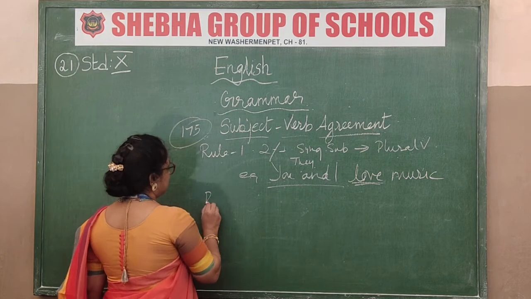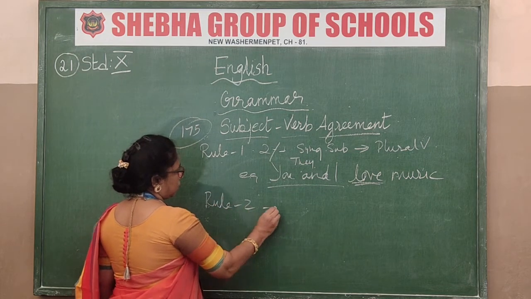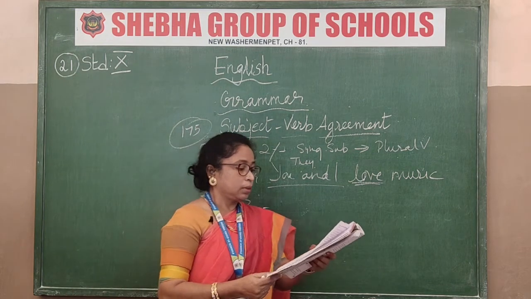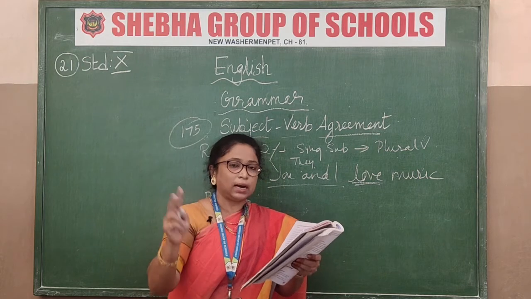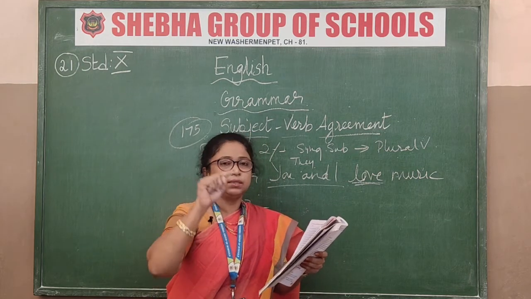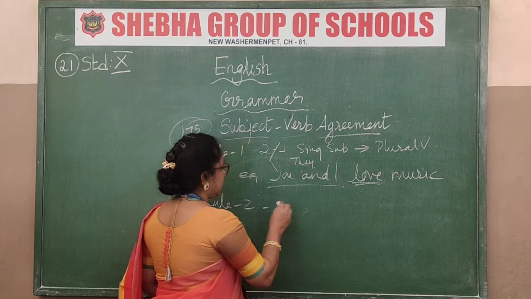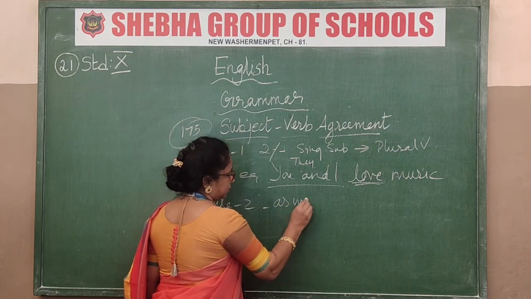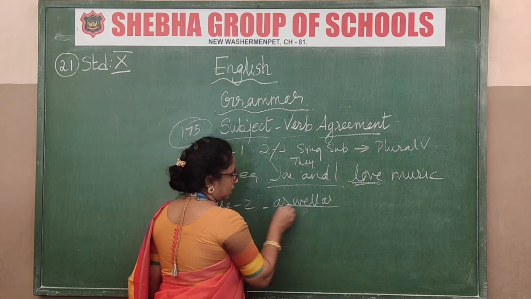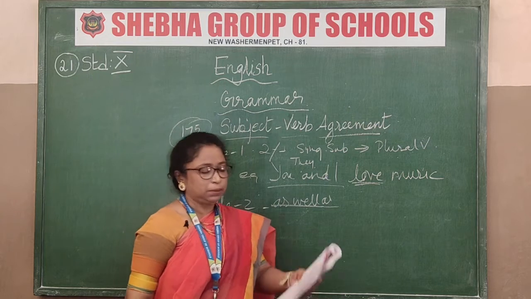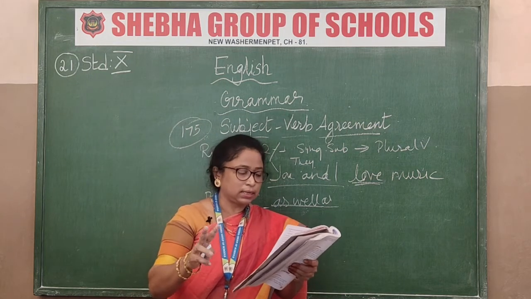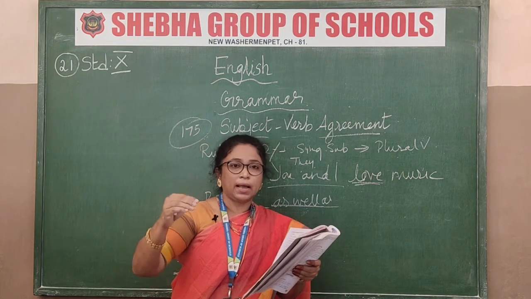Now rule number 2. What is given in rule number 2? Two subjects are joined by as well as. When there is as well as, a clue is given to you, that means two subjects are joined by as well as.